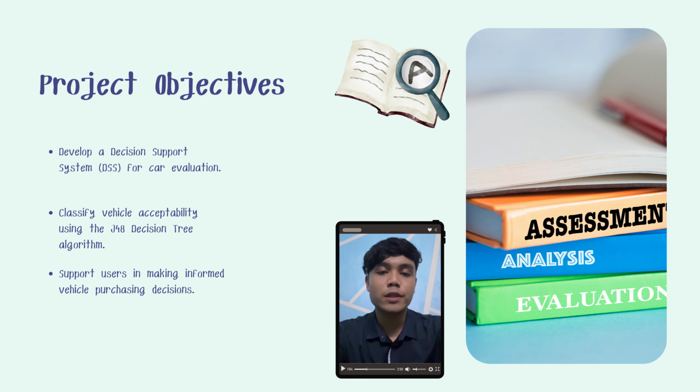So the next part is the project objective. The main goal of the project is very simple. First, we wanted to build a working decision support system, specifically for evaluating cars. Second, we aim to use the J48 decision tree method to score and group cars based on how acceptable they are to buy. And last, our biggest goal is to use the system to help everyday people make faster, smarter and much easier decisions when they want to buy a new vehicle.